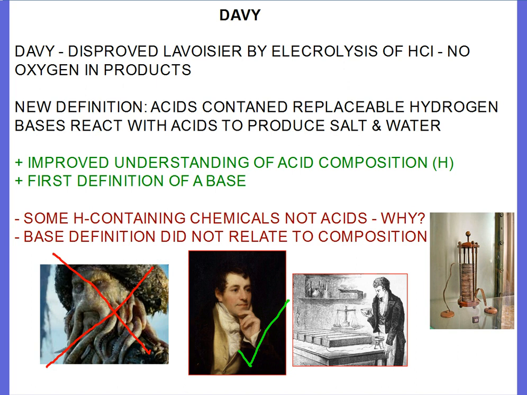He realised hydrogen was the important element to do with acids, and he also had the first definition of a base. But some hydrogen-containing chemicals were not acids, and there was no reason why they weren't, and his base definition did not relate to composition. It related bases to their reactions with acids, as opposed to the actual composition of bases themselves.